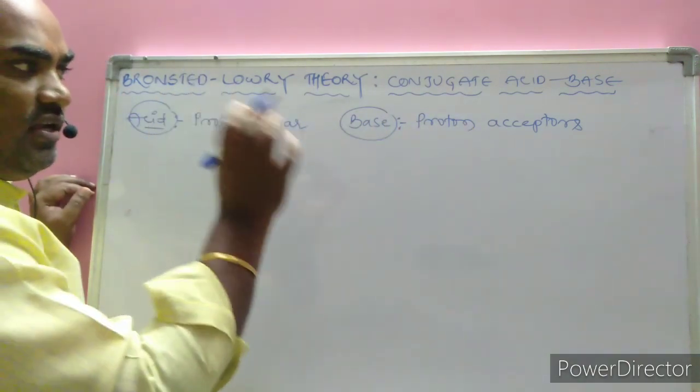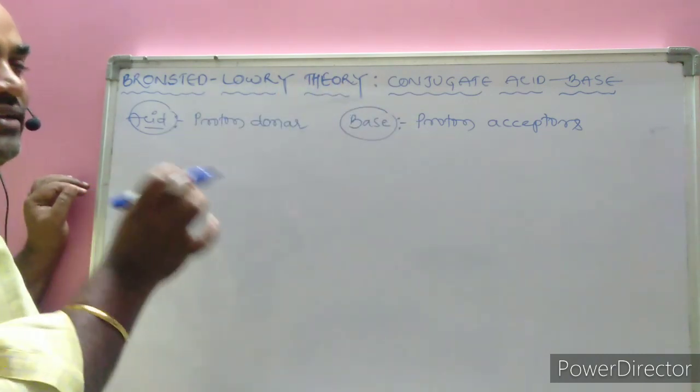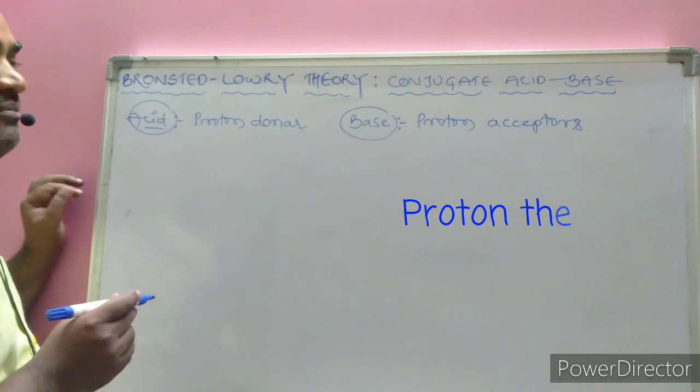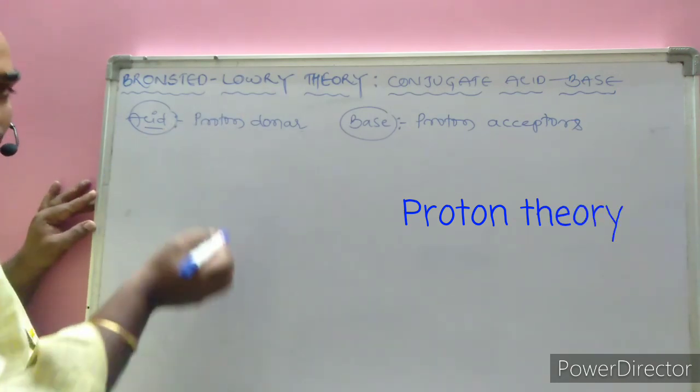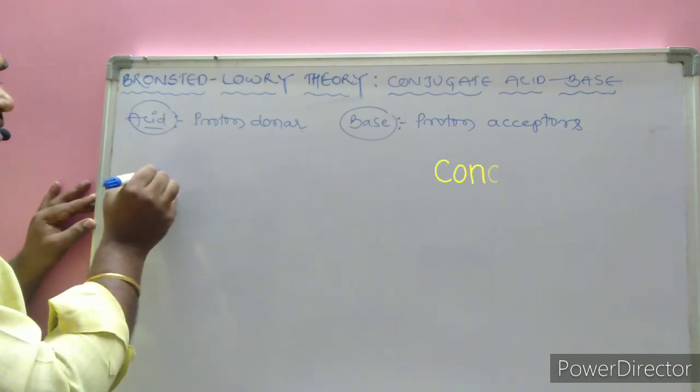All proton acceptors are called bases and proton donors are called acids. This theory's main functions are based on the proton, hence it is called the proton theory. Now with the help of one example we will reveal what the conjugate acid base theory is.